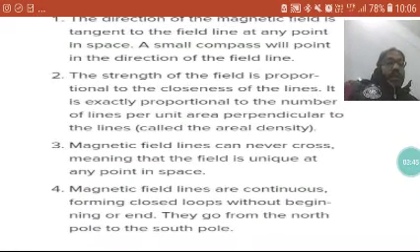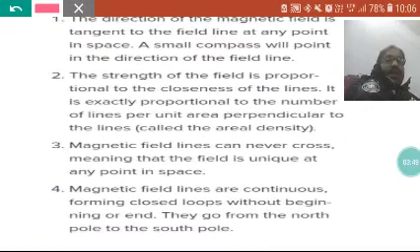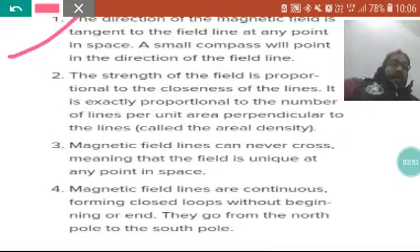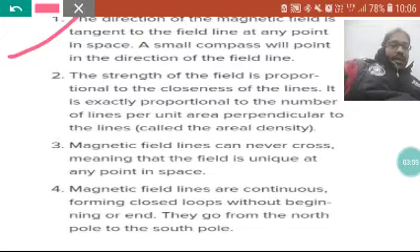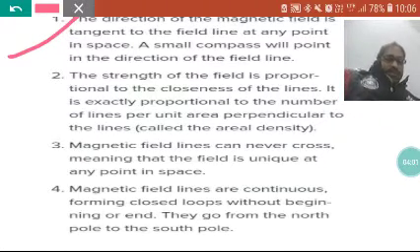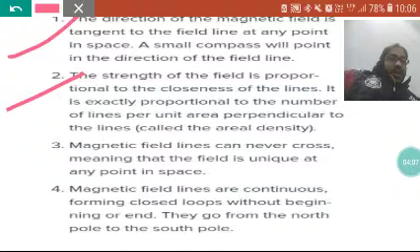The direction of the magnetic field is tangent to the field line at any point in space. That means the magnetic field lines will never intersect each other. Second, the strength of the field is proportional to the closeness of the lines.